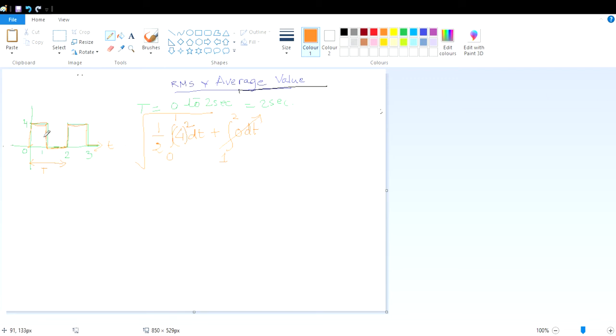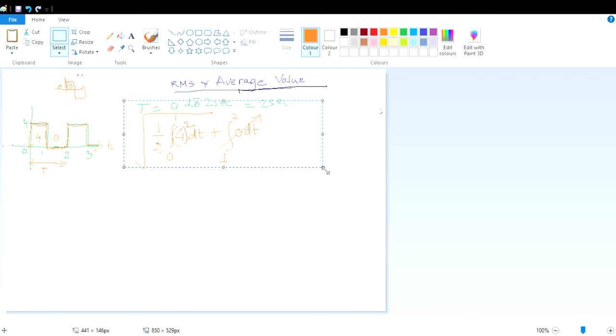Understood? If this signal is drawn in such a way that it has a positive portion and a negative portion, then the positive and negative parts will cancel out each other. But here the magnitude is 4 and the other part is 0. So what is the average? The average is 4 plus 0 divided by 2, so it will be 2, as both of the cycles are present in the positive half cycle. Understood? Now I think you are able to handle this type of wave shape and to get the RMS and average values.